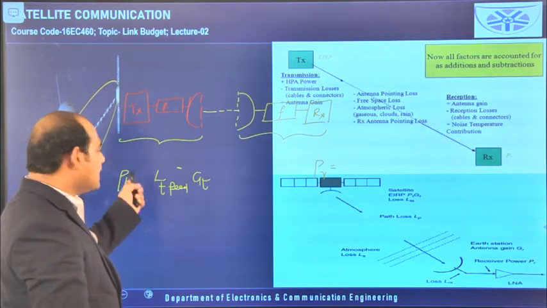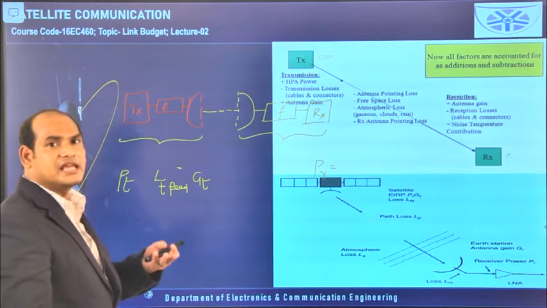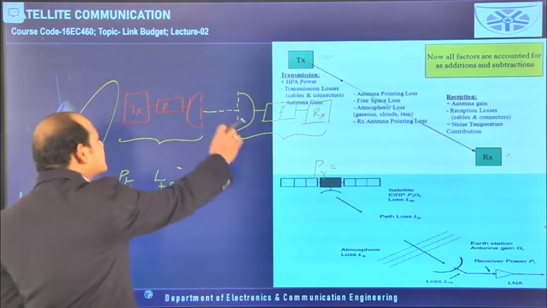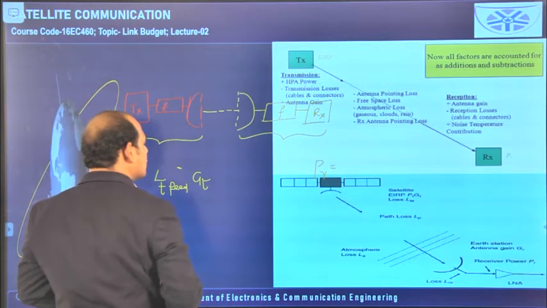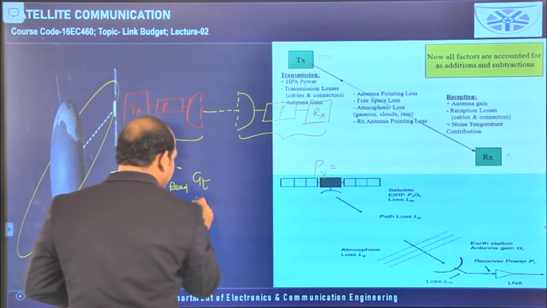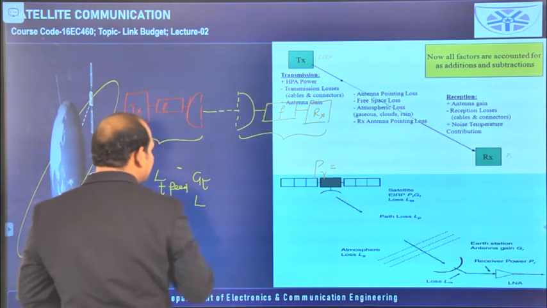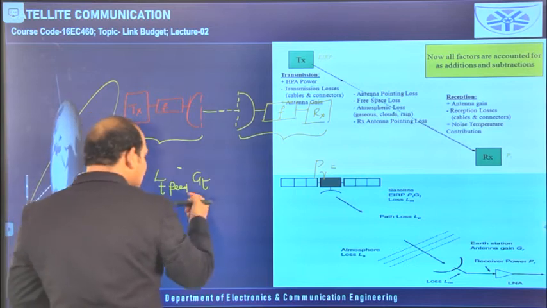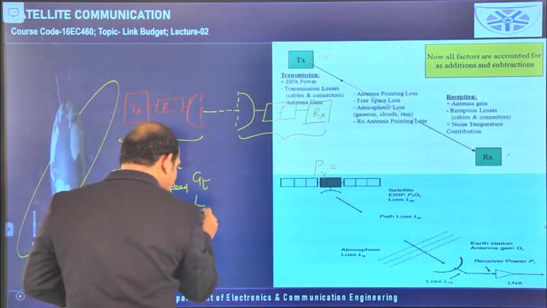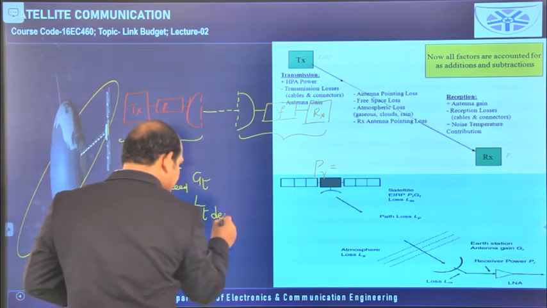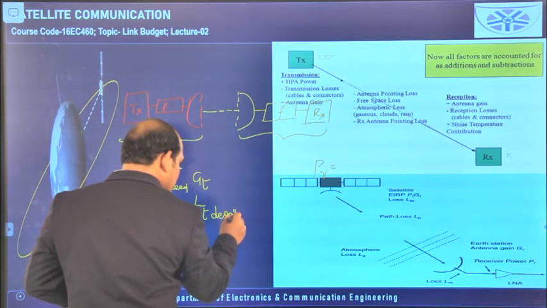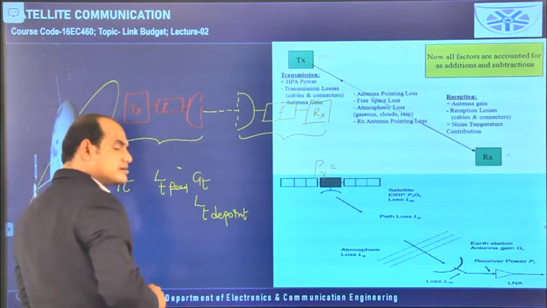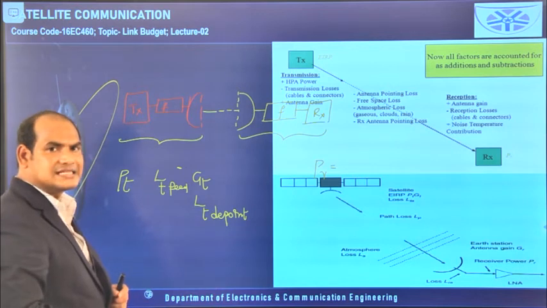Because of the gain the signal value improves, but some losses are there due to this antenna also. Those are the antenna depointing losses we have considered, so at this level I am writing the loss at the transmitter level due to depointing.